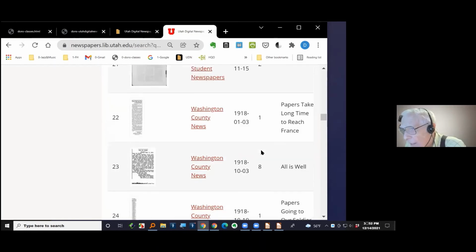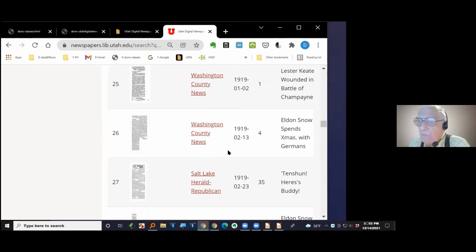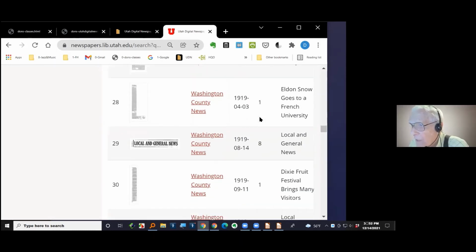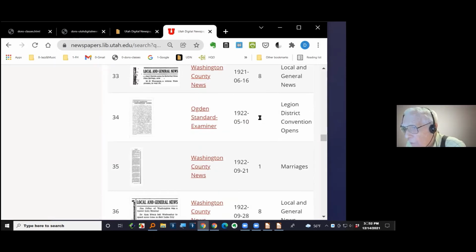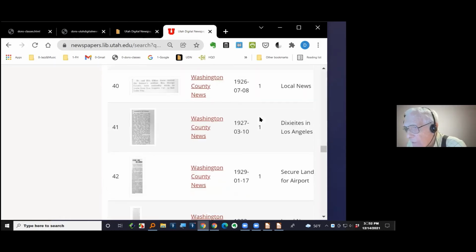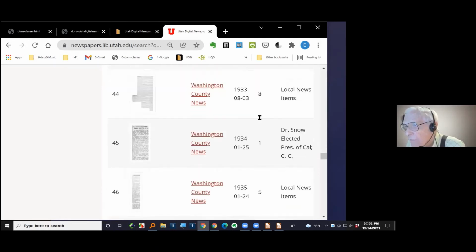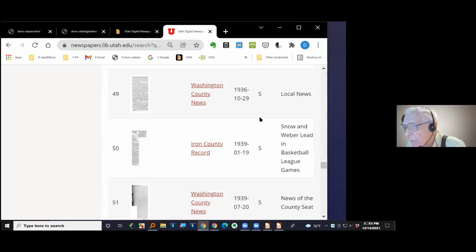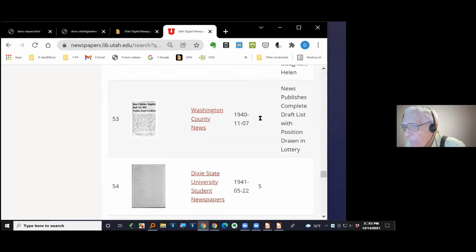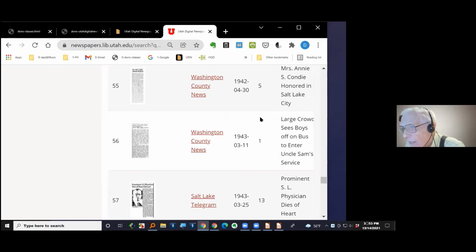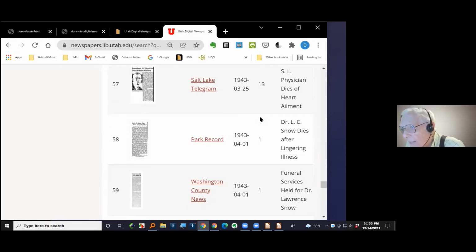I'm scrolling down here till I find this. There's a bunch of articles about my dad here in the First World War. He was in France and Germany and the trenches and so on, and wrote back letters, and they're all in here. They published them in the newspapers. But down here in 1945, there's one I just happened to chance onto. Let me keep scrolling down to find where it is, and show you the kind of stuff that is completely unexpected to find in here.